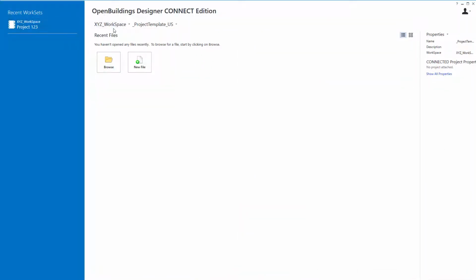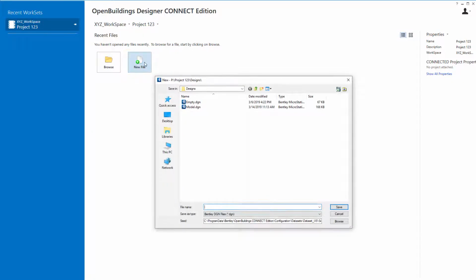So I just want to make sure I'm using my company workspace, the XYZ workspace, and I'm going to select the project 123 as the project. So note that if I were to select the new file icon, it's going to create that new file in the P project 123 designs folder. So we'll go ahead and call this Model 2.